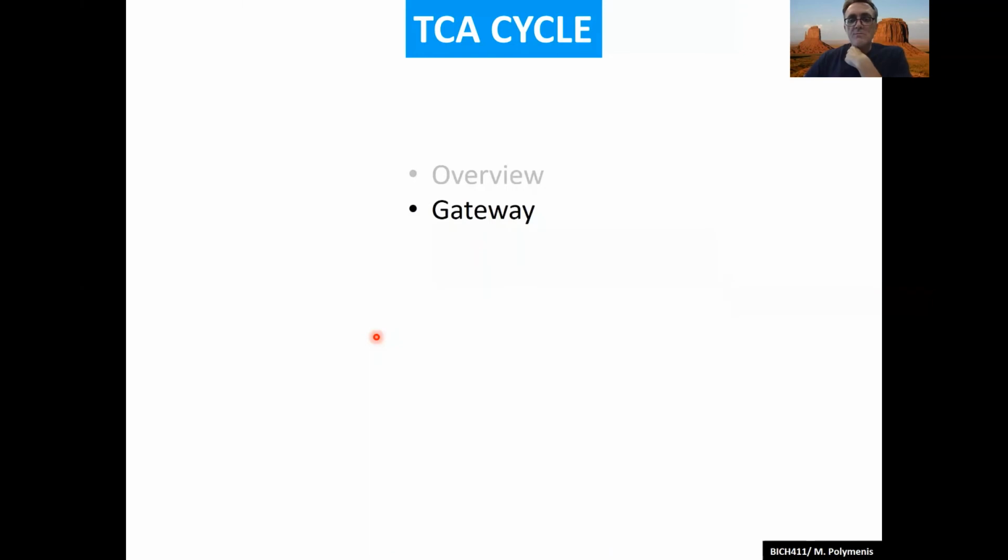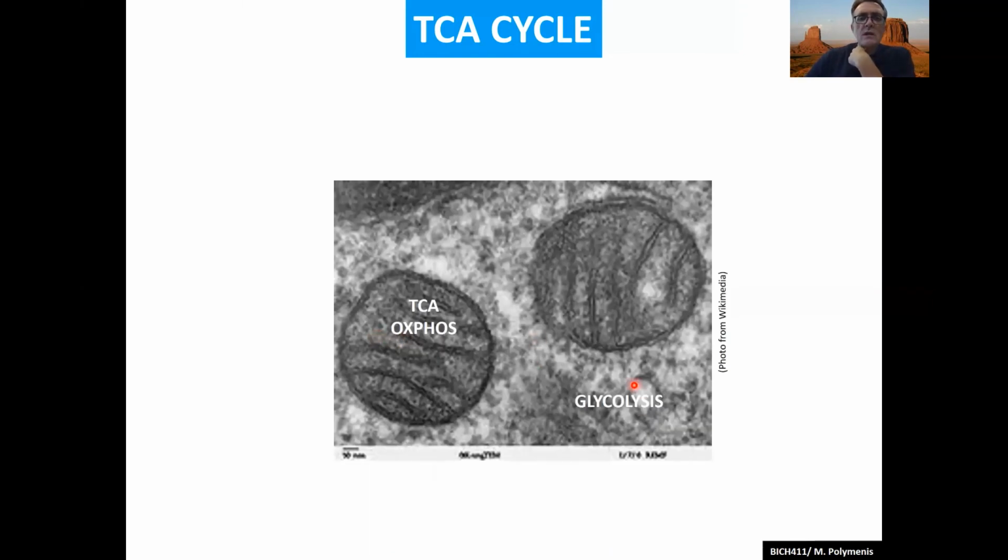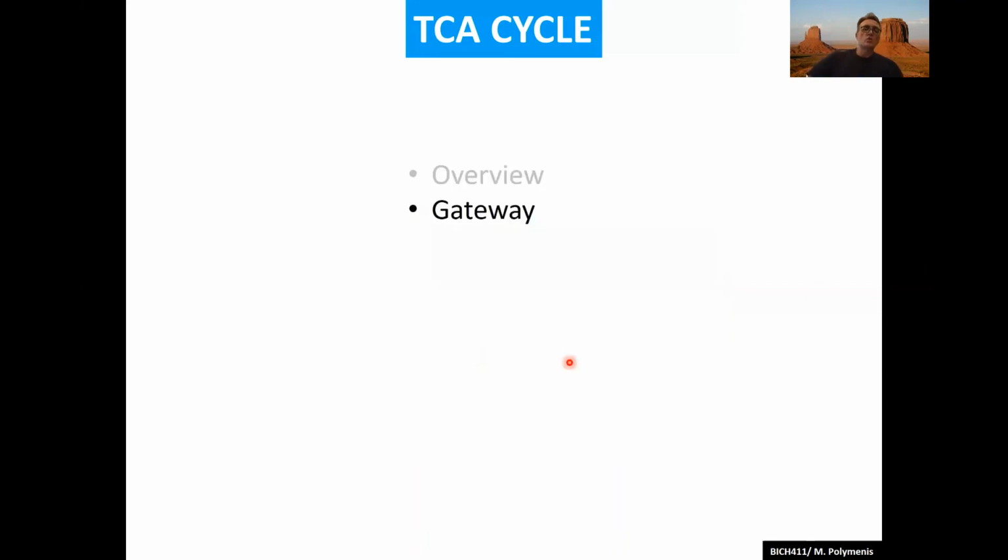So the problem is, how do you have the product of glycolysis entering inside the mitochondria? That problem will be solved in the next reaction. We're going to talk in the next video about the gateway reaction of pyruvate dehydrogenase. So until then, enjoy this video about the overview of the TCA cycle.